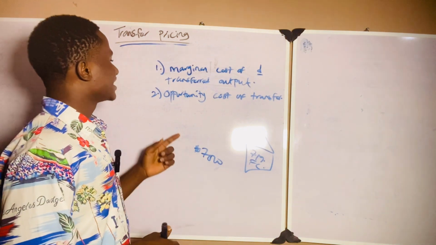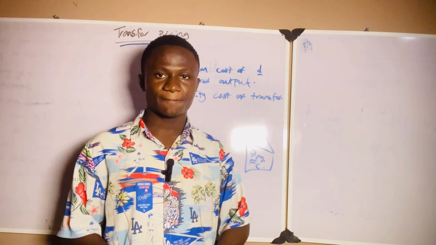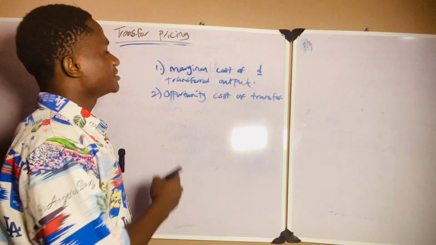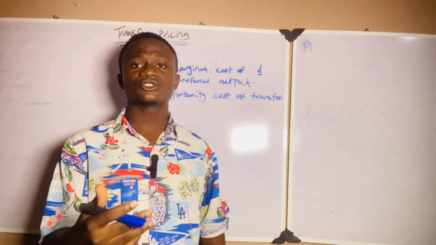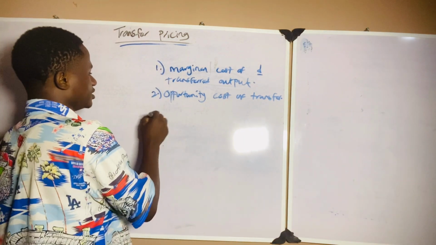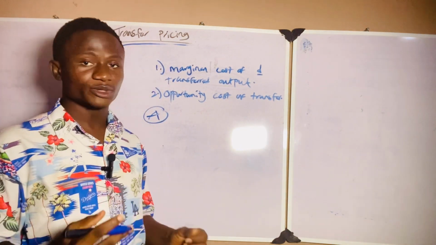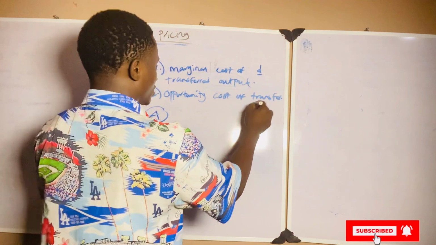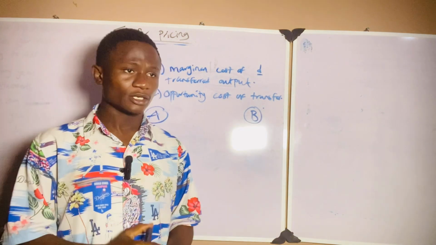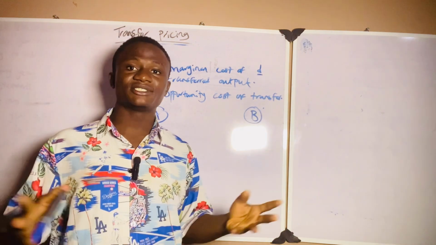Another thing you need to consider is the opportunity cost of transfer. And I'm going to explain this one very well so that you get it. Now, what do I mean by opportunity cost of transfer? Let's say, for example, this is division A. I love working with examples so that you get it. This is division B. Both are under the same company, the same organization, but different divisions managed by different managers.